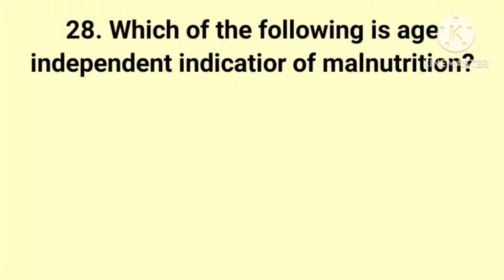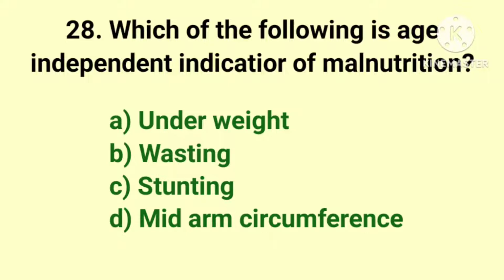The next question, which of the following is age independent indicator of malnutrition? The options are underweight, wasting, stunting, and mid-arm circumference. And the answer is mid-arm circumference.